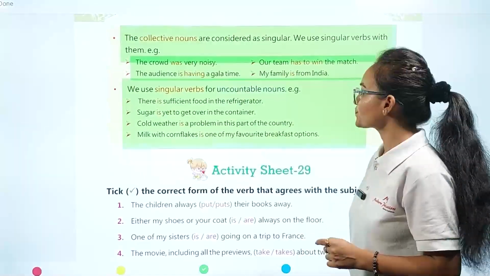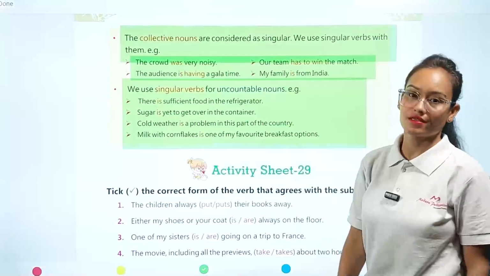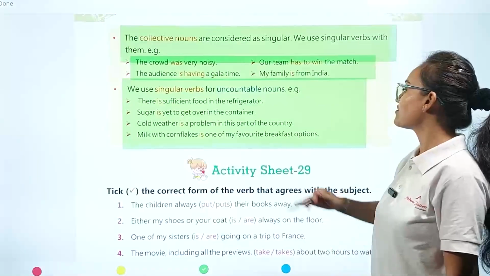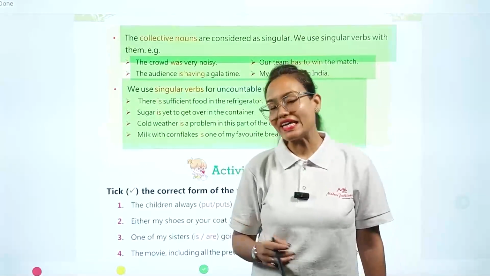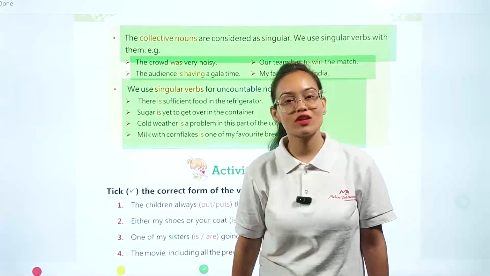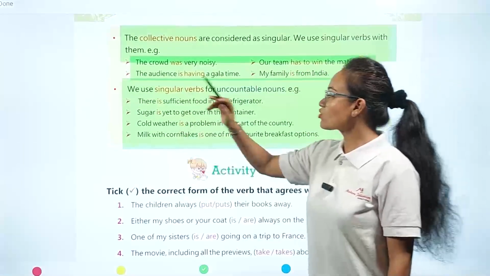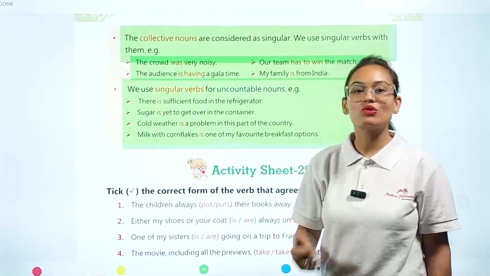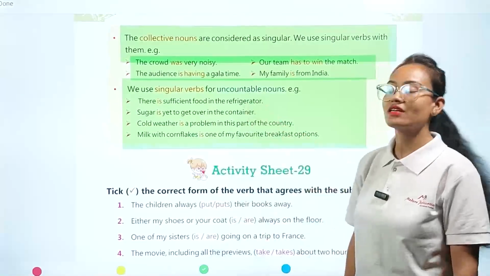The third one: Cold weather is a problem in this part of the country. Okay. Milk with cornflakes is one of my favorite breakfast options. Can you count each flake present in cornflakes? Is it possible? No. That's why milk and cornflakes. Milk is a liquid and we can't count liquid. Liquid is always considered an uncountable noun category.